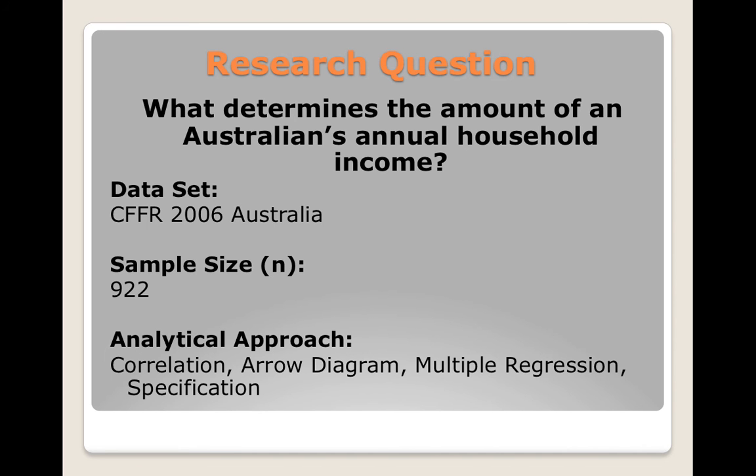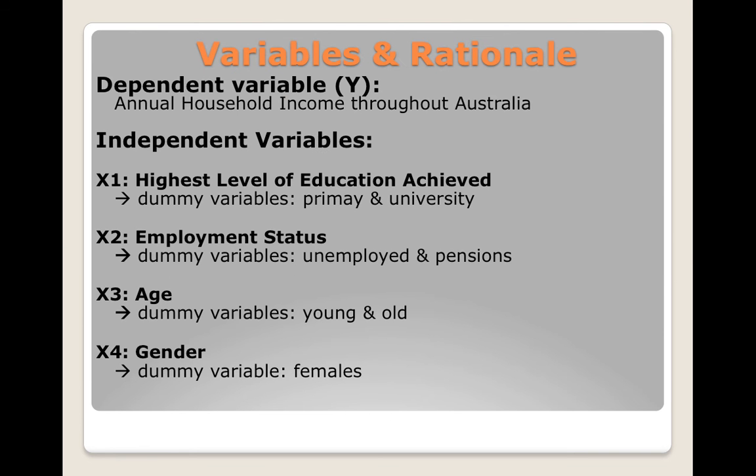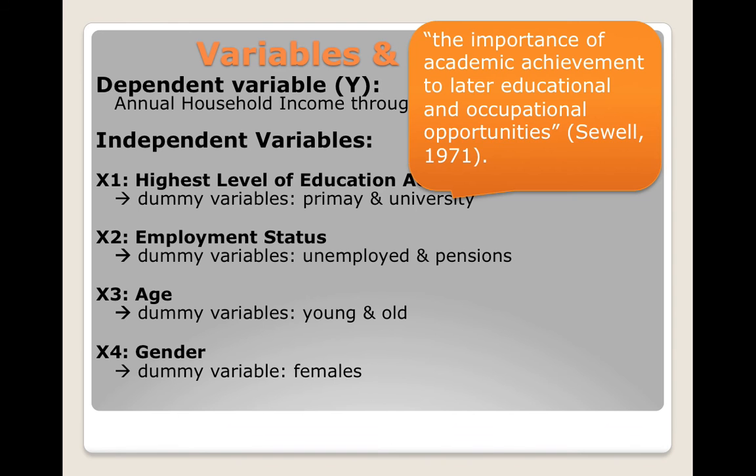And the analytical approach I will be using consists of a correlation, hierarchical multiple regression, and an arrow diagram. All three will propose the strength and direction of my variables with one another. My dependent variable is an Australian's annual household income. Sewell mentions that academic achievement can predict later occupational opportunities. Thus, an Australian's education level achieved is my first independent variable, where primary and university educations have been created into dummy variables, and a high school education is left to be the reference category.